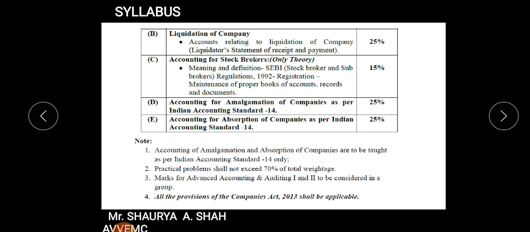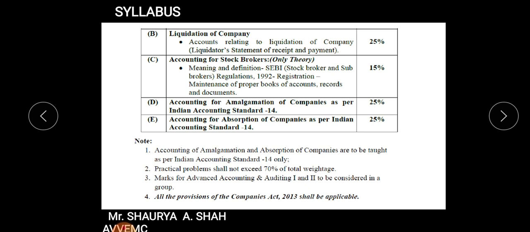The next, the most important chapter, is your amalgamation of companies. Amalgamation and absorption. The weightage is 25% and 25%. Generally, one long sum comes from amalgamation and again from absorption. Both are related concepts, but there is just a distinct line of difference between both of the chapters.